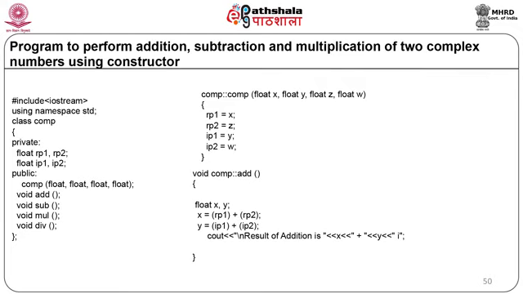Here the constructor ends. Our next member function is void complex::add. Here two variables are declared as float x, y. Now we are adding two complex numbers as x equal to rp1 plus rp2, y equal to ip1 plus ip2, and we are displaying the result using cout. The result of addition is x plus yi.